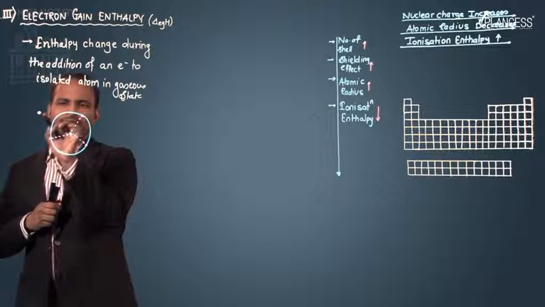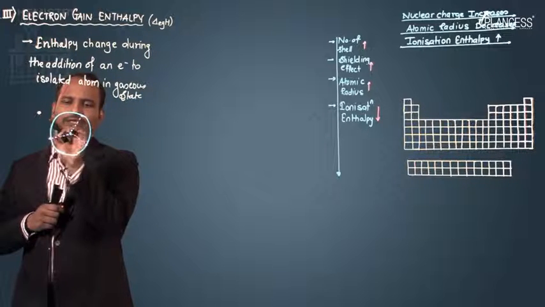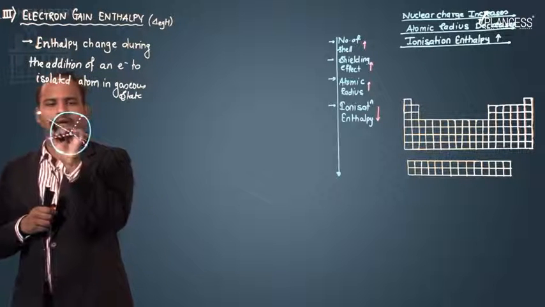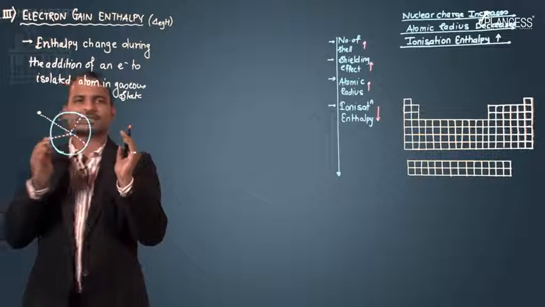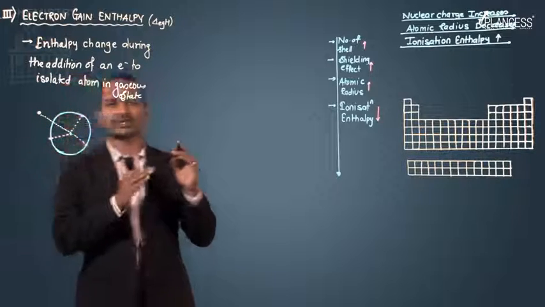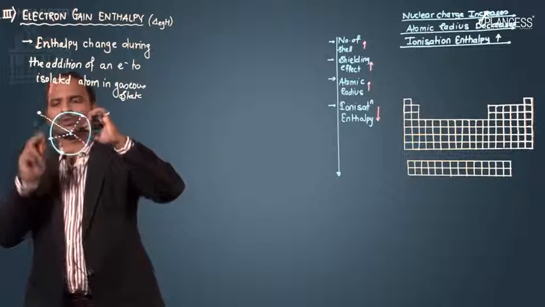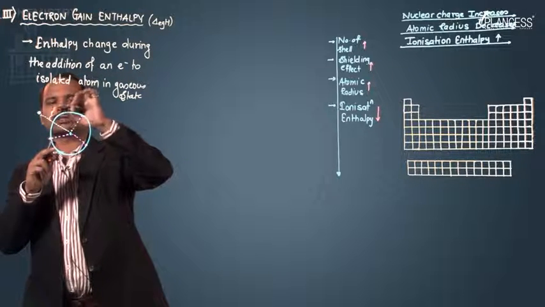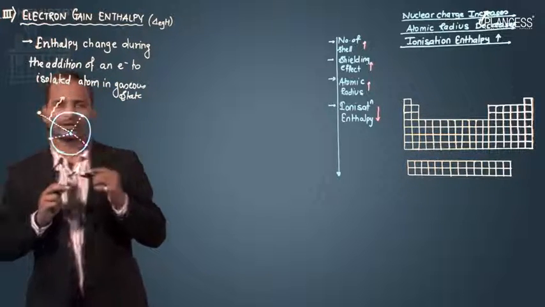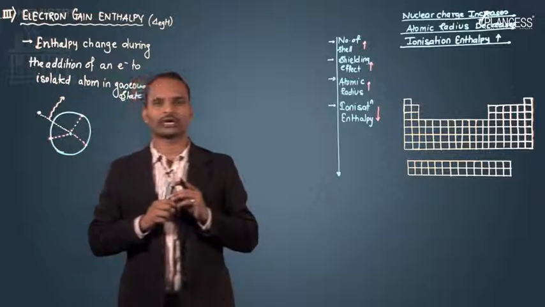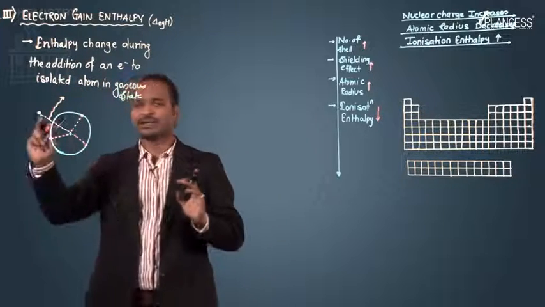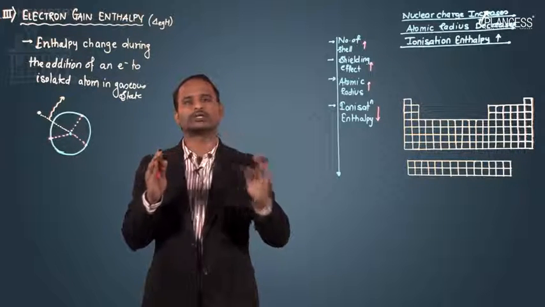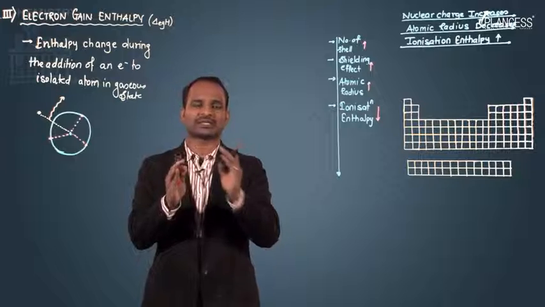Now, when this electron comes closer, the nucleus will start attracting this electron. And if the two bodies are attracting each other, then the process is generally exothermic. Exothermic means that as the nucleus starts attracting the electron, a certain amount of energy will be evolved, and whatever energy is evolved is called electron gain enthalpy. As the attraction becomes stronger, more and more energy will evolve. If the attraction is weak, lesser energy will evolve.